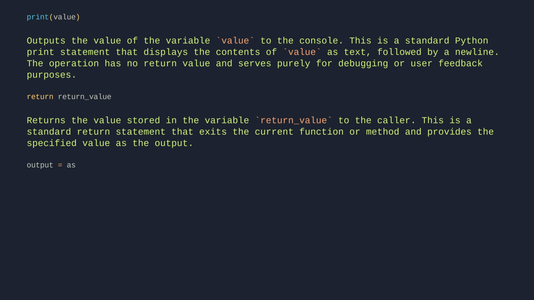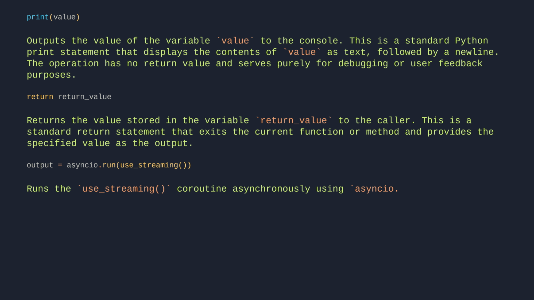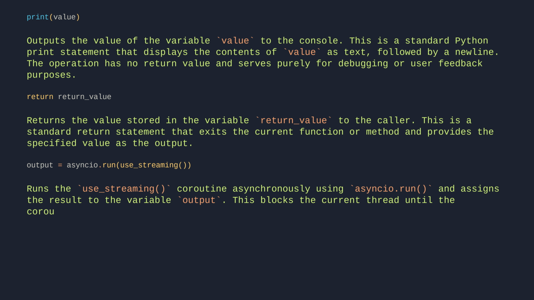Output equals asyncio.run streaming. Runs the useStreaming coroutine asynchronously using asyncio.run, and assigns the result to the variable output. This blocks the current thread until the coroutine completes, executing the streaming operation and capturing its final output.